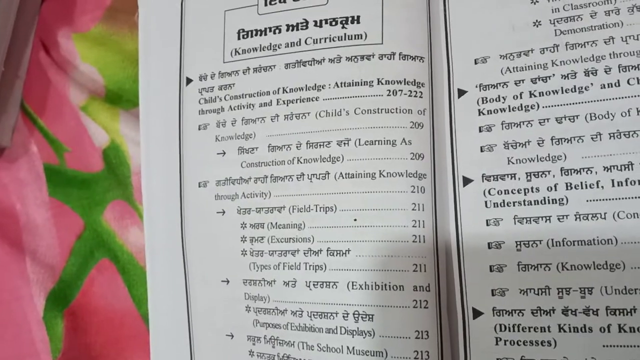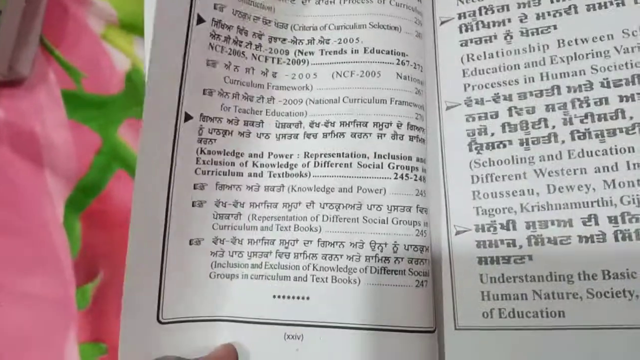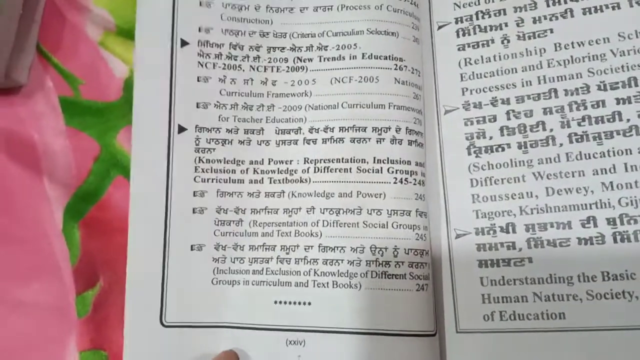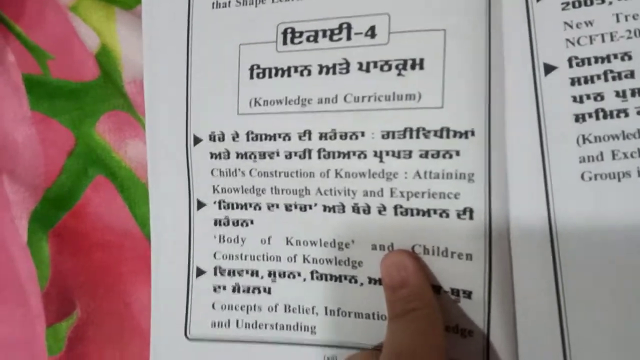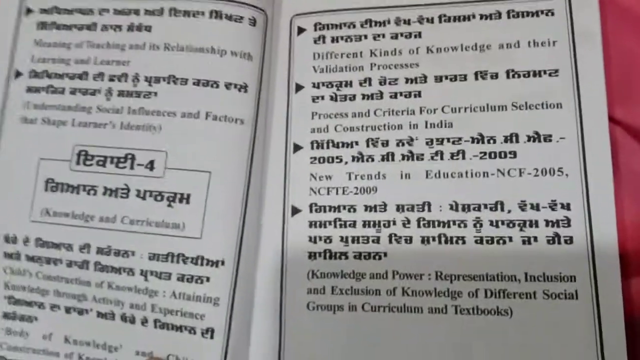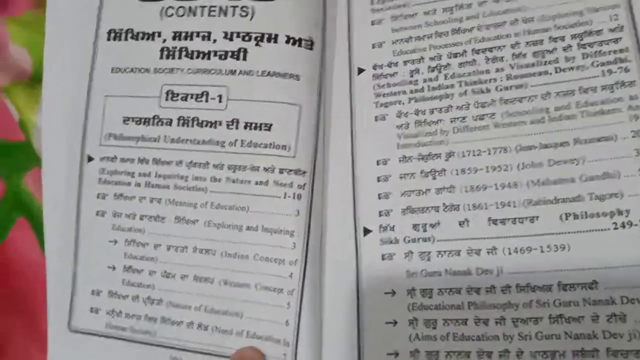Now we have to check out Unit 4, Knowledge and Curriculum. Construction of knowledge, meaning, execution, types of field trips, till inclusion and exclusion of knowledge of different social groups in curriculum and textbooks. Check out Unit 4 now. Verify with syllabus. Children's construction of knowledge, attaining knowledge through activity and experience, till knowledge and power, representation, inclusion and exclusion of knowledge of different social groups in curriculum and textbooks. So all the 4 units are absolutely clear. Contents cover everything of the syllabus.